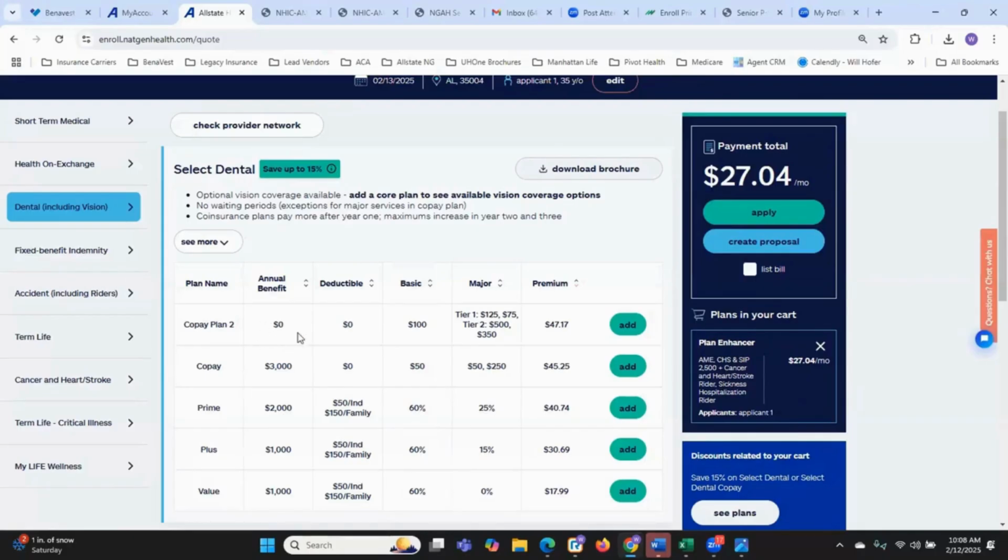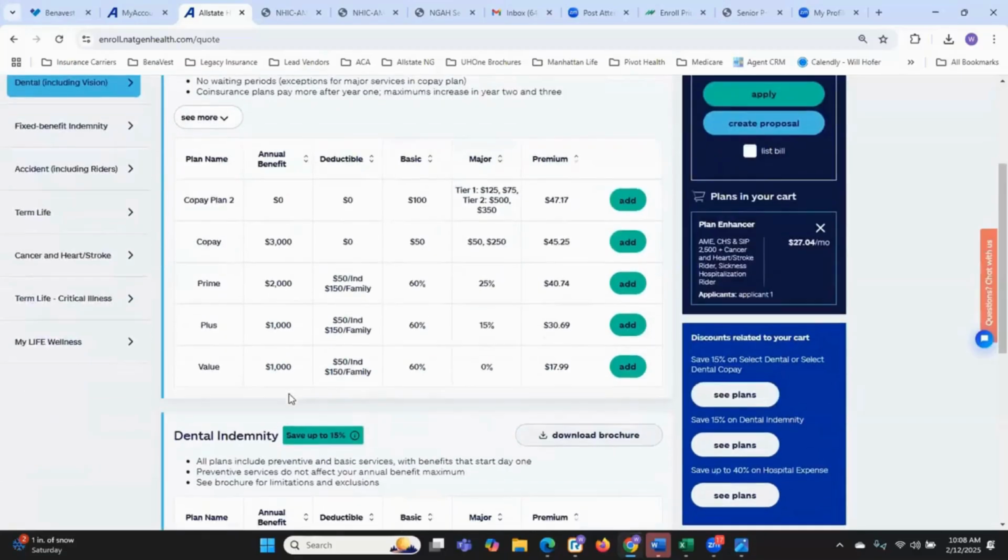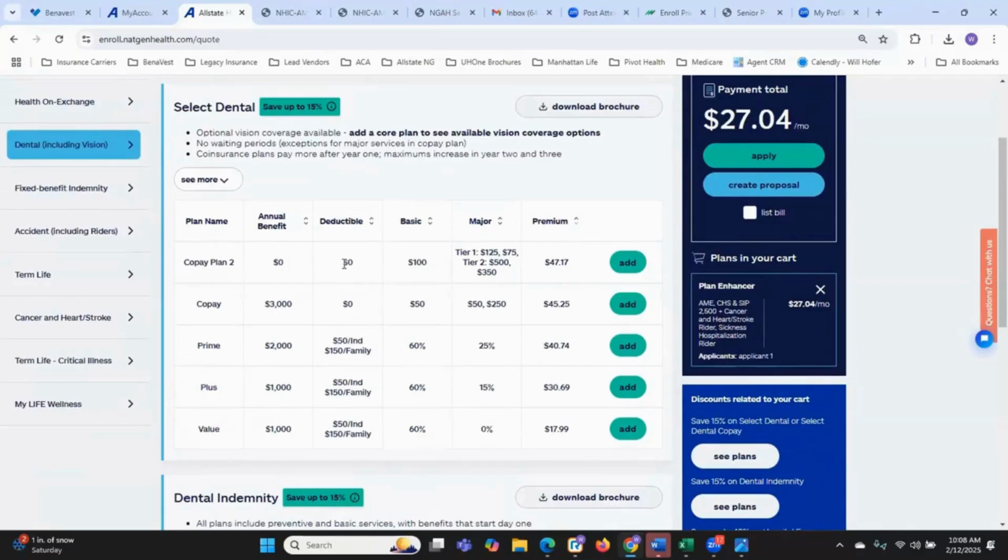First, there's no limit on annual benefits. So you see here is 0, and you look at all the other plans: 1,000, 1,000, 2,000, 3,000. That means there's unlimited benefits. $0 deductible. And now depending on the type of services that's needed, if it's basic, it's $100 copay. If it's major, tier 1, it's 125, and then you'll see there's 75. So basically, once you go past year 1 of coverage and you're going into year 2, it gets reduced from 125 to $75 copay. Tier 2 is $500 for the first year, and then after the first year it is $350.